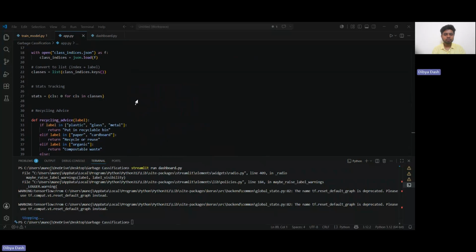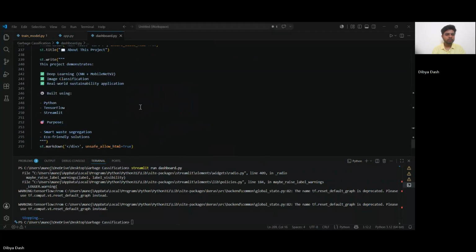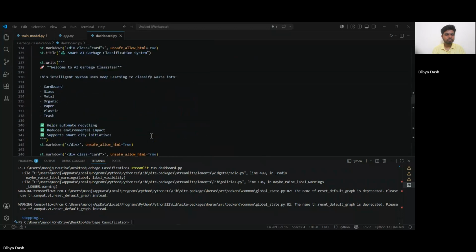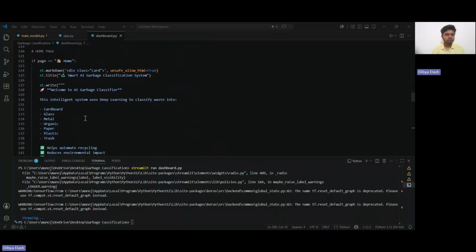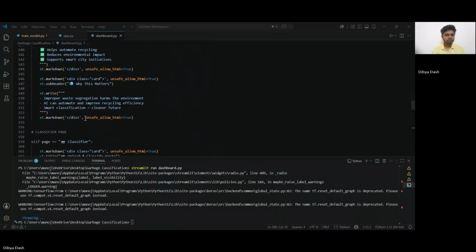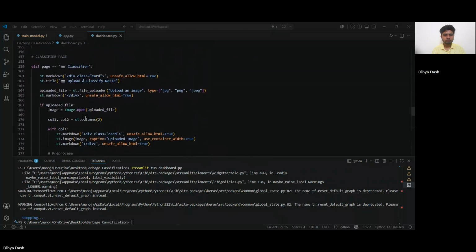Finally, I built the user interface using Streamlit to make the system easy to use. Here I created a dashboard where users can simply upload an image. Once the image is uploaded, it is processed and passed to the trained model. The dashboard then shows the predicted category, the confidence score, and recycling advice.